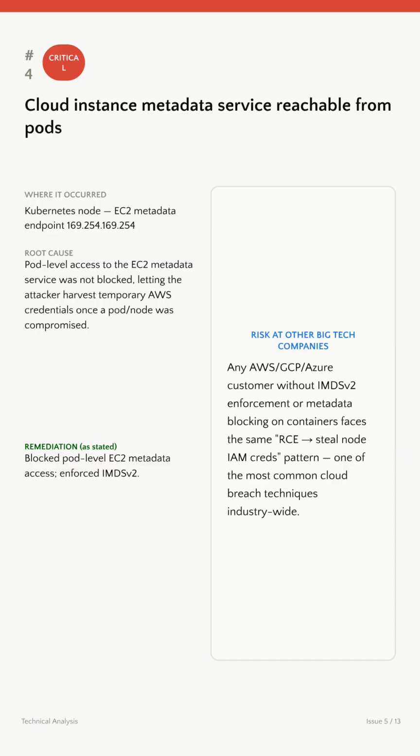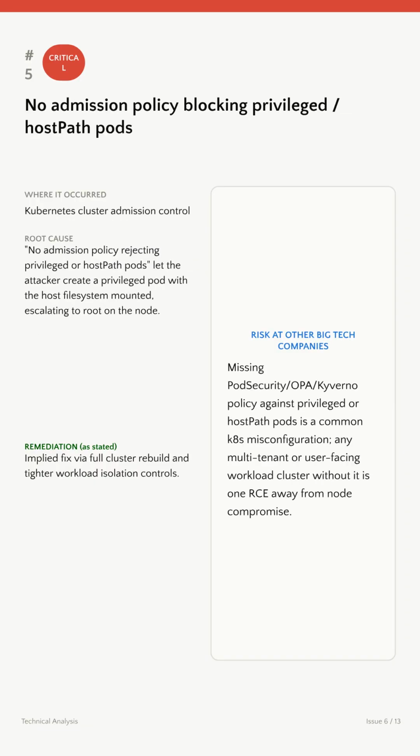Now, once it got access to that token, it could probe and figure out what open APIs were available inside the pod cluster. It got lucky in targeting the cloud instance metadata service, finding out this service was reachable from pods. This allowed an attacker to harvest temporary AWS credentials. Now, with access to the metadata service, it exploited the absence of an admission policy to block privileged or host path pods. This misconfiguration allowed for potential host file system mounting and node-level escalation.